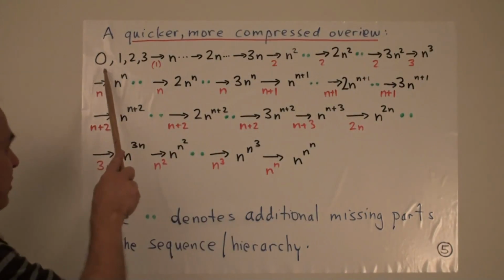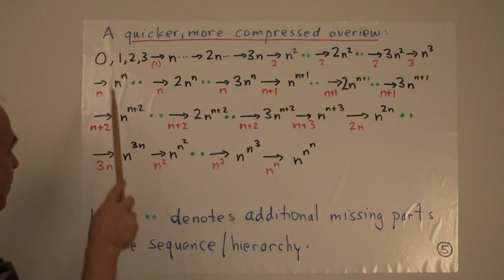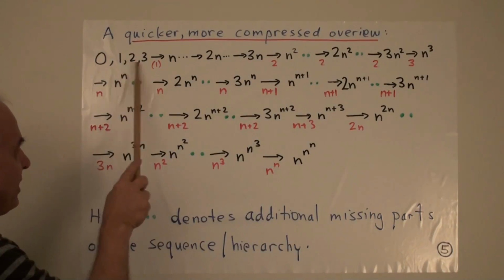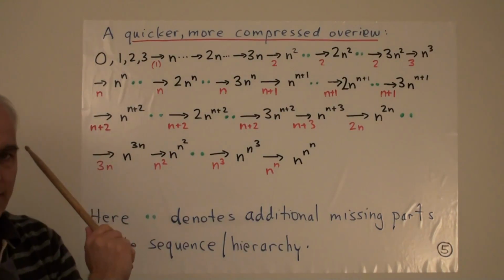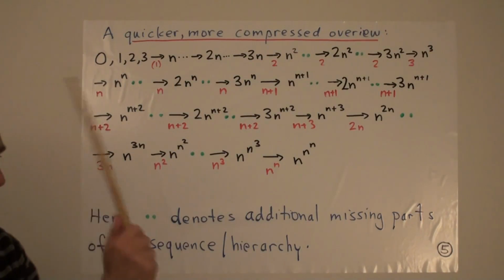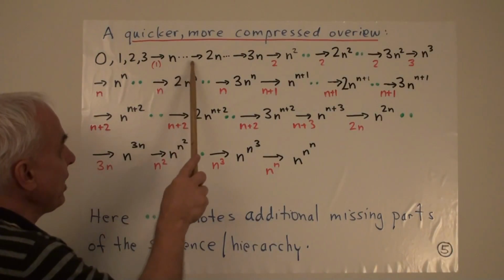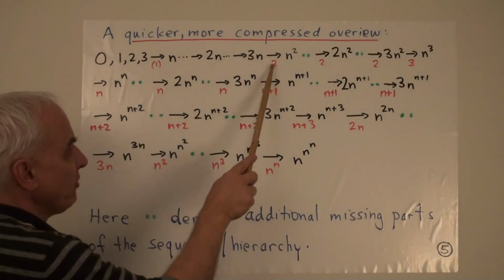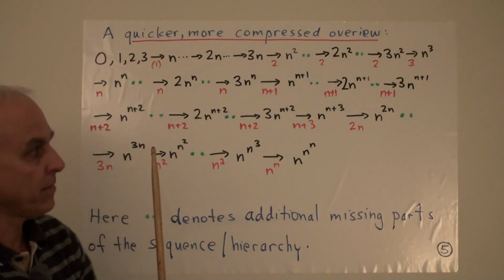Okay, we'll start with the beginning. So we start with 0, and then 1, 2, and 3. And these things have level 1 limit, namely n. Okay, that's our first limit. And then eventually we get, after a couple of successors, 2n and then 3n. And then there's a level 2 limit, which is n squared.